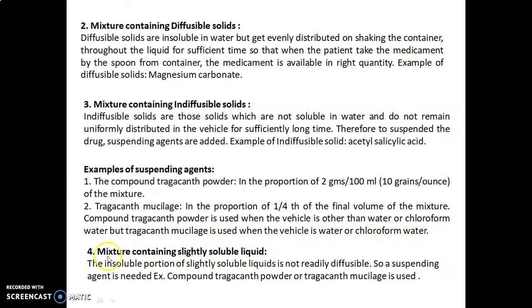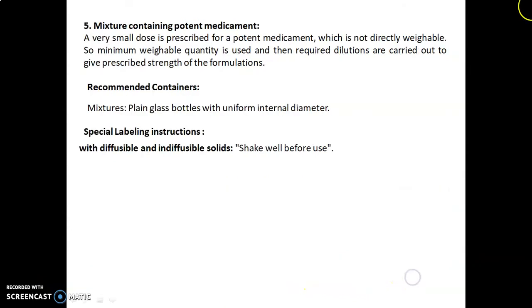Mixture containing slightly soluble liquid. The insoluble portions of the slightly soluble liquids are not readily diffusible, so a suspending agent is needed. For example, compound tragacanth powder or tragacanth mucilage is used. Then the fifth one, mixture containing potent medicament. A very small dose is prescribed for a potent medicament which is not directly weighable. So the minimum weighable quantity is used and then the required dilutions are carried out to give the prescribed strength of the formulation.